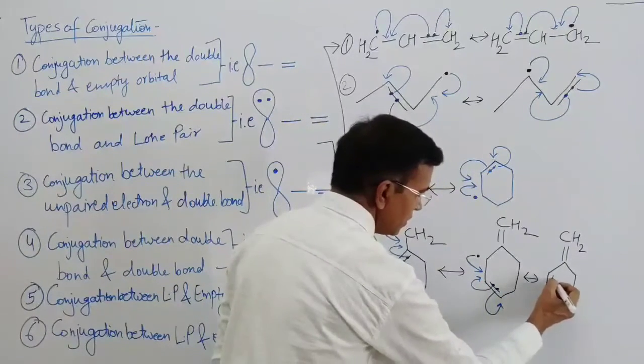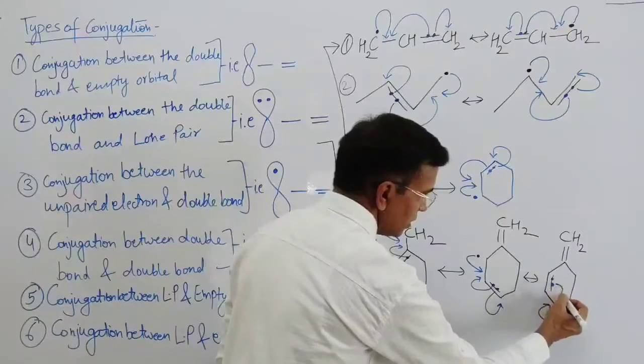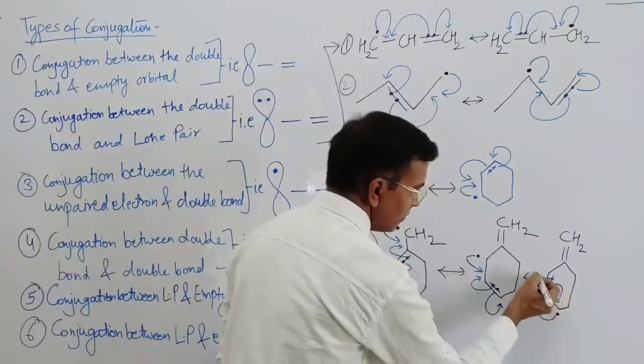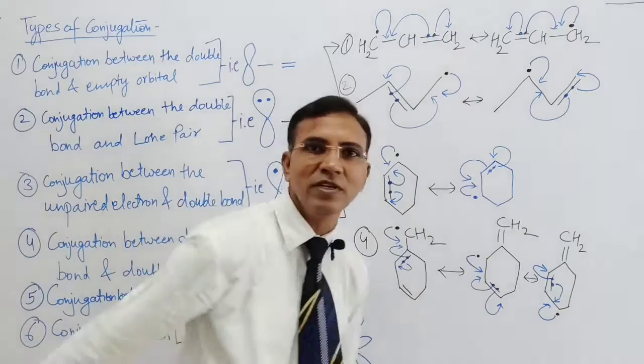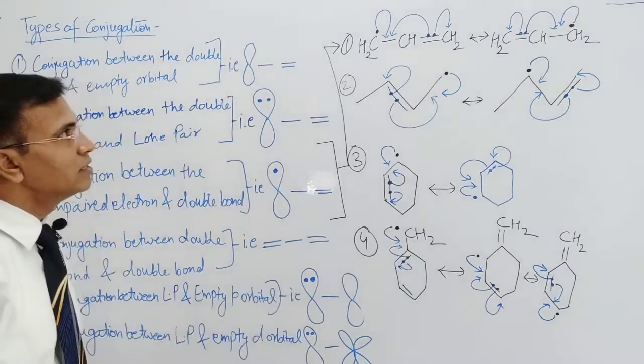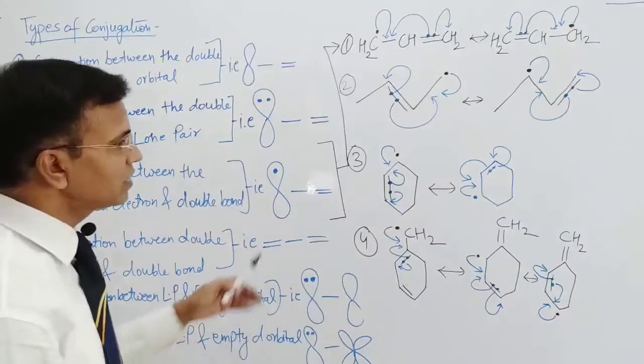Again this moves, 2 electrons, one comes and one to this carbon, and again these species form one by one, right? So these are some questions on the basis of the third type.